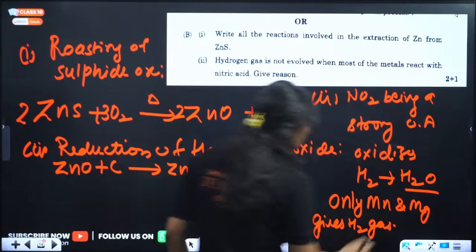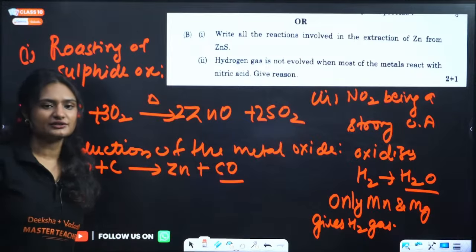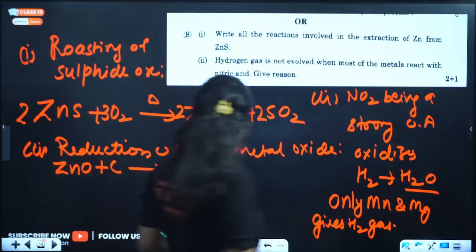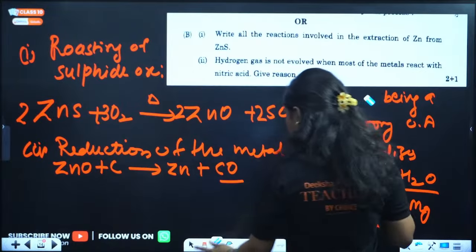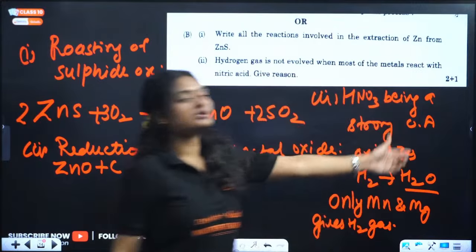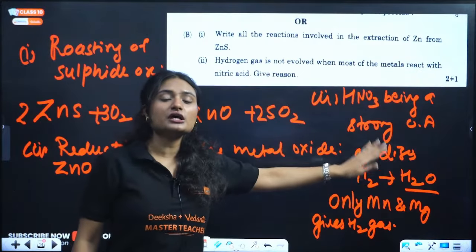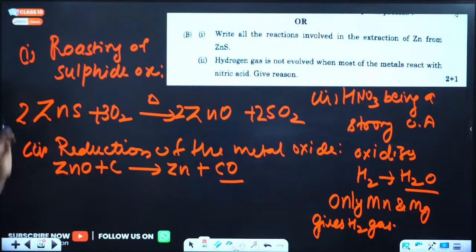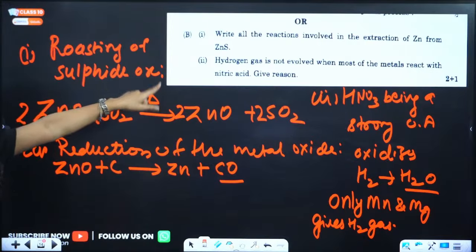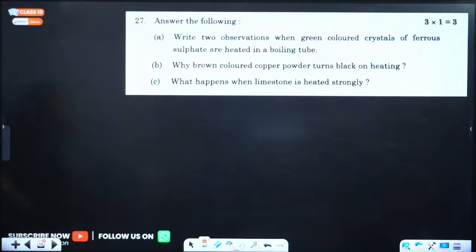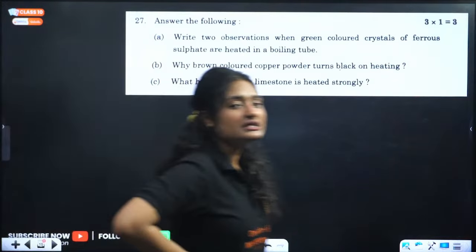Rest metals do not. Why? Because only these are more reactive, right? So nitrogen dioxide, nitric acid being a strong oxidizing agent oxidizes the hydrogen gas to water. Okay, and because of that reason, there is no evolution of hydrogen gas when nitric acid is treated with any metal. When you treat any metal with nitric acid, we do not get hydrogen gas.